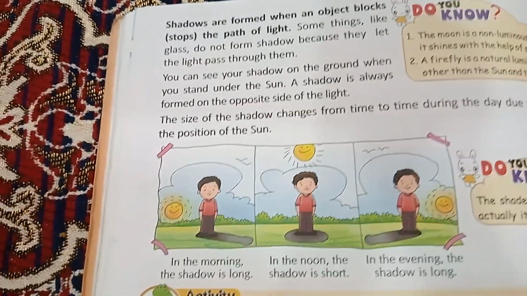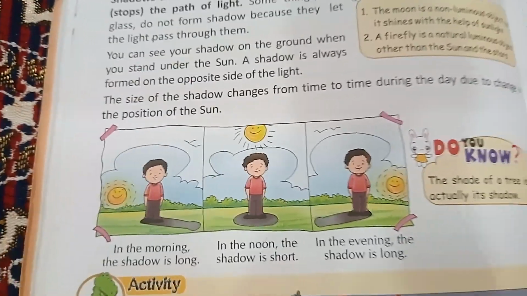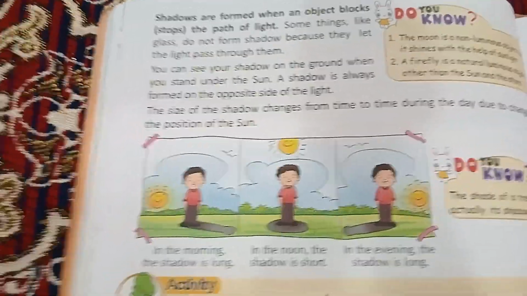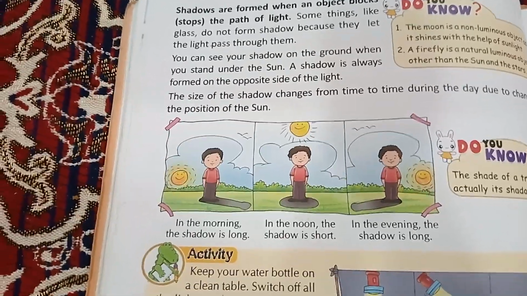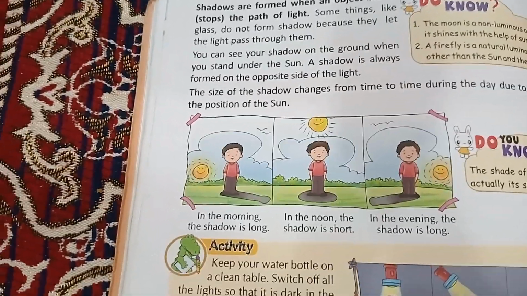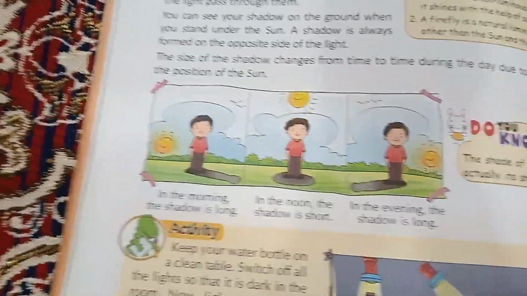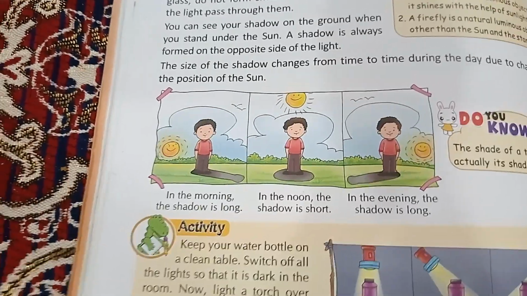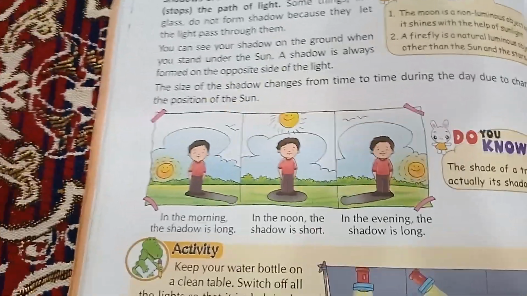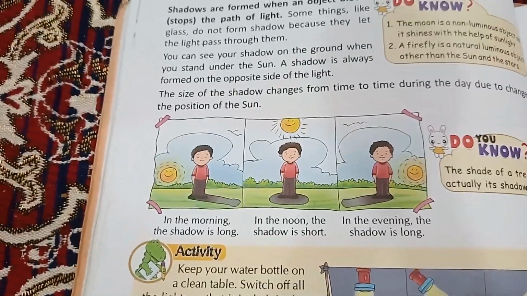Some things like glass do not form a shadow because they let the light pass through them. You can see a shadow on the ground when you stand under the sun. A shadow always forms on the opposite side of light.